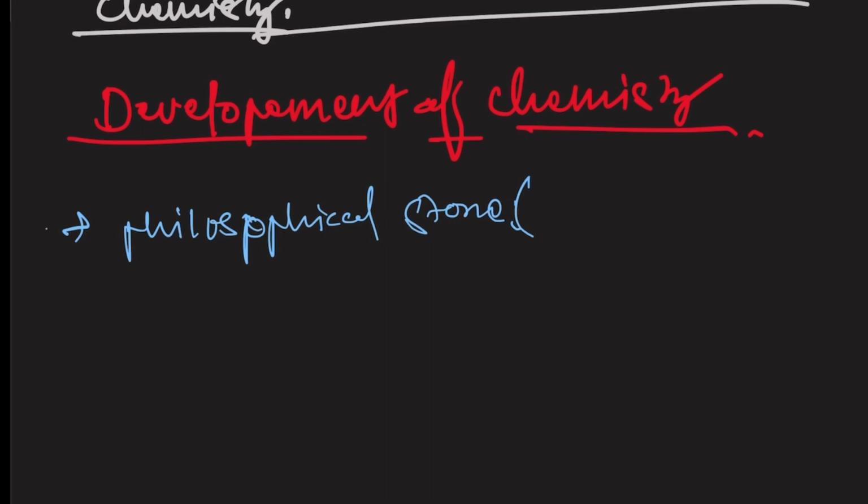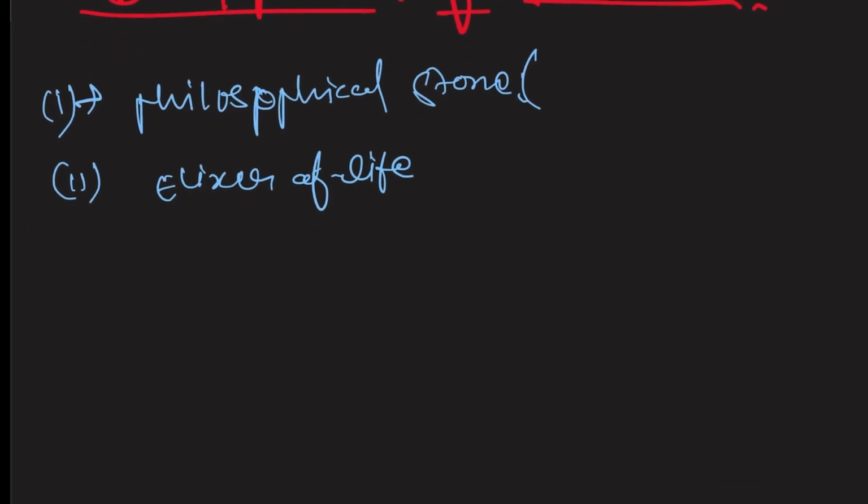And another thing that took chemistry to evolve is the elixir of life. As you know, the amrit, as you heard in Hindi, was a liquid which leads to immortality in human beings or any living beings, right? So ancient people knew some of the scientific phenomena which were before modern science, right?